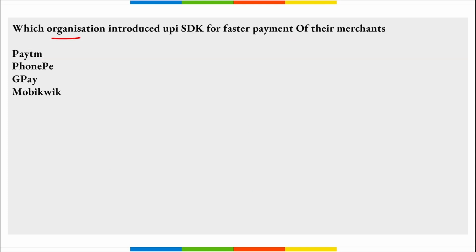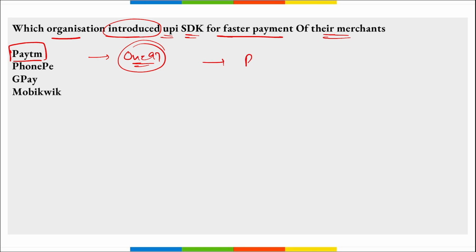Next, which organization has introduced UPI SDK for faster payment of their merchants? It is Paytm. Correct? Paytm, their parent company is One97 Communications Limited. They have introduced Paytm UPI software development kit, that is SDK, right? And it is for their merchants to make payments without any failure of the payments. This Paytm UPI software development kit will support transactions via UPI linked bank accounts and RuPay credit card.